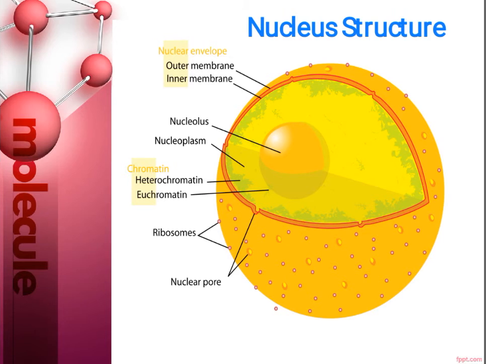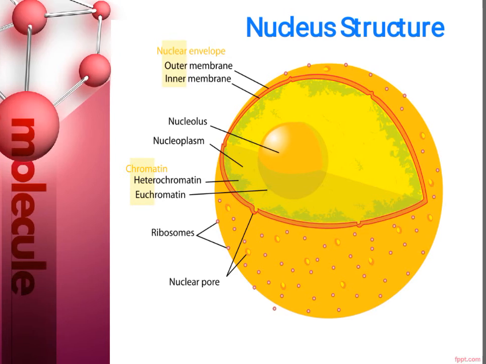So this is the structure of a nucleus, and this structure is spherical. So the spherical nucleus occupies about 10% of cell's volume, making it the cell's most prominent feature. So this nucleus occupies 10% of volume as compared with plant cell.